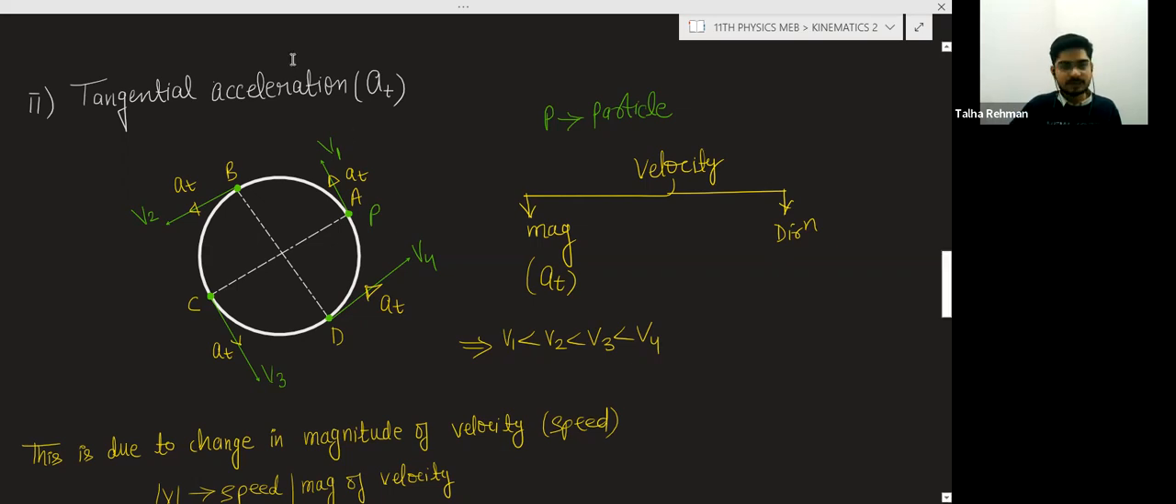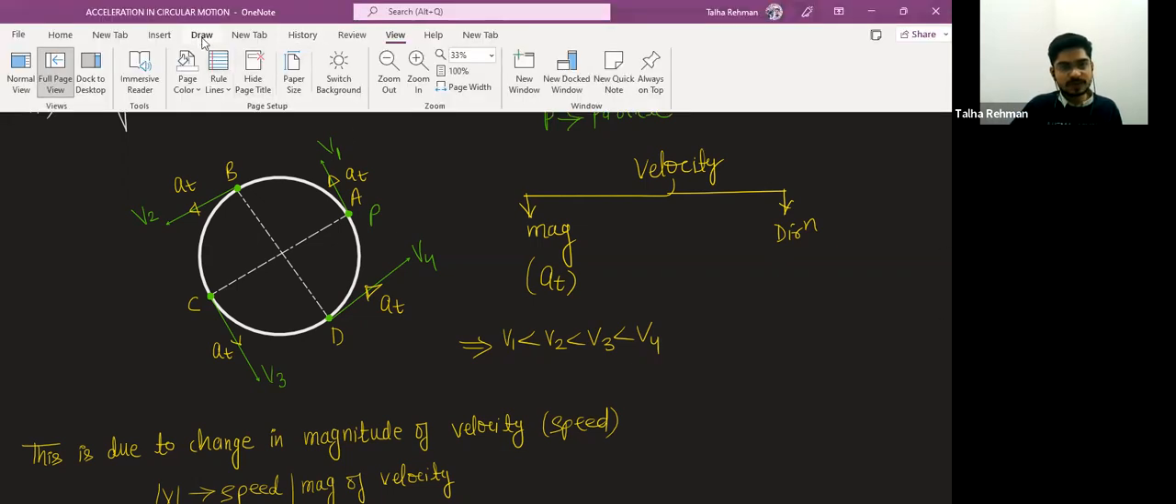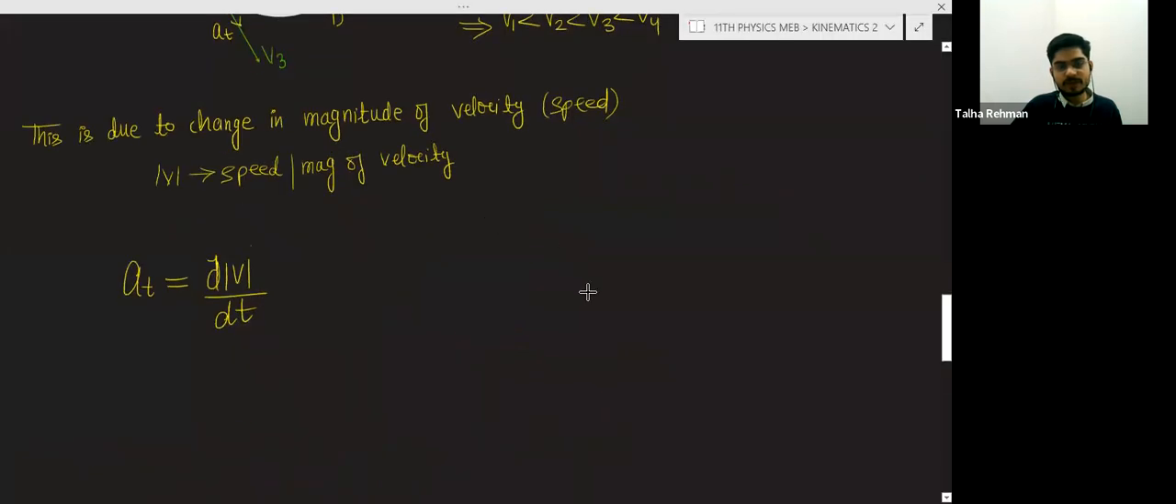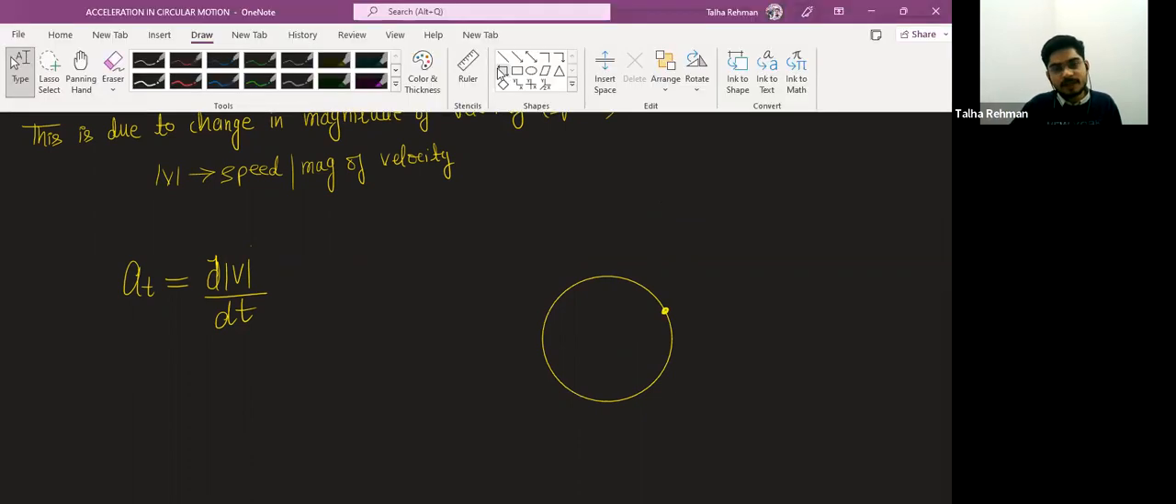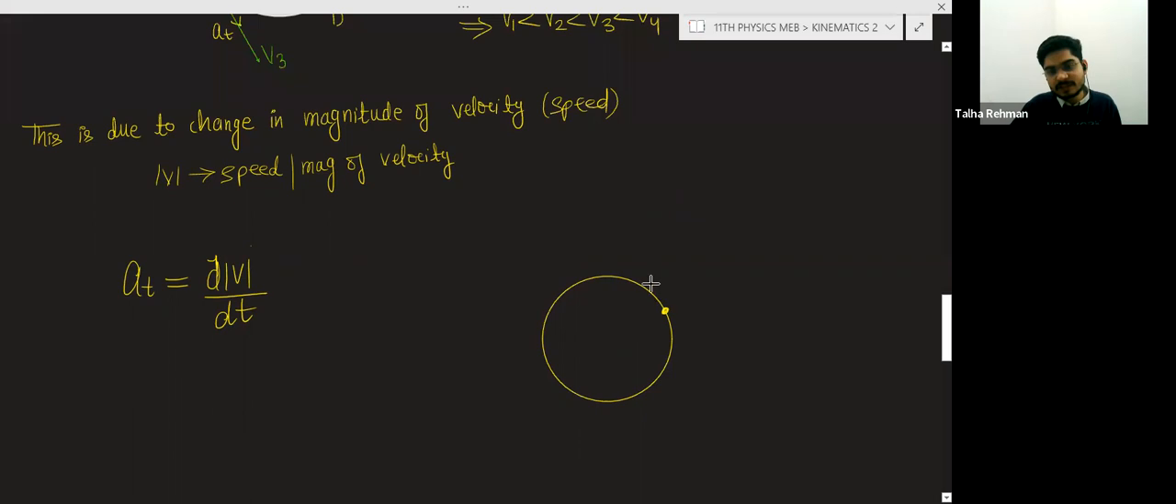Tangential means, suppose a circle is there. For example, this is a circle now. So at this point, what can be the direction of the tangent there? There can be two directions of the tangent. One direction is in this direction and another direction is in this direction. So tangential acceleration can be in either direction.